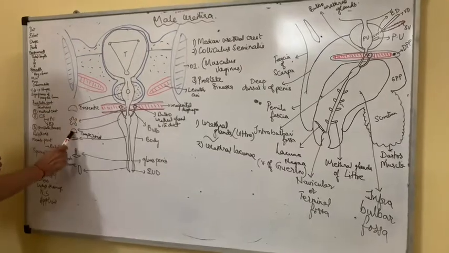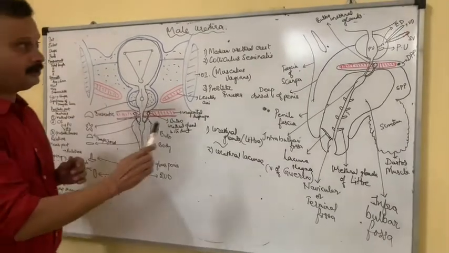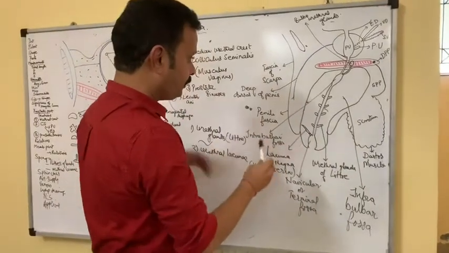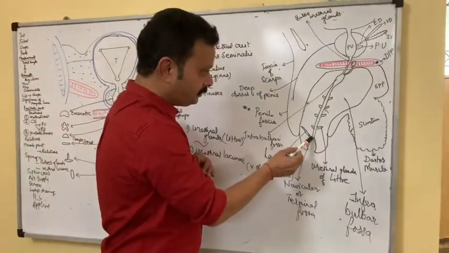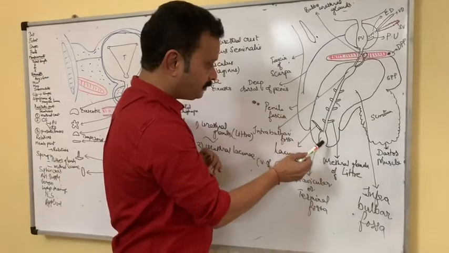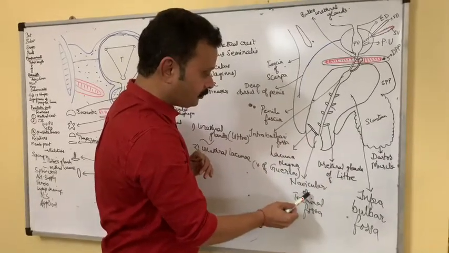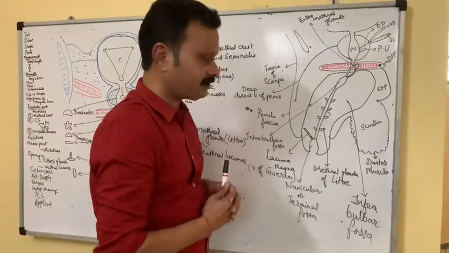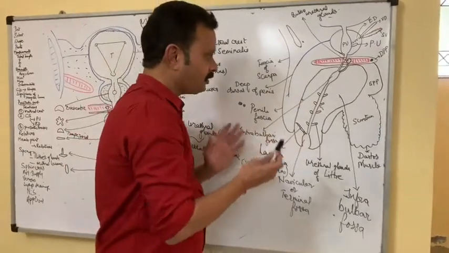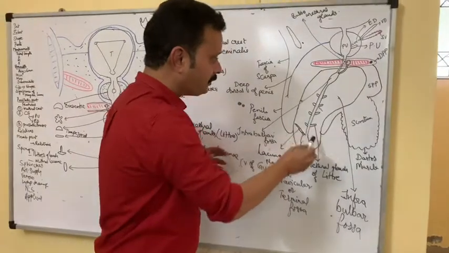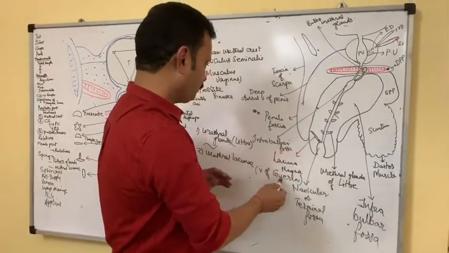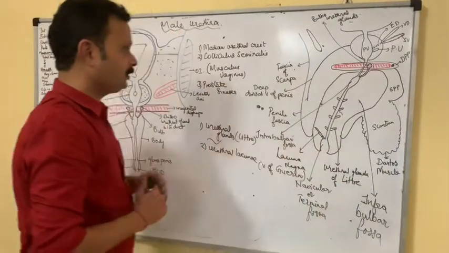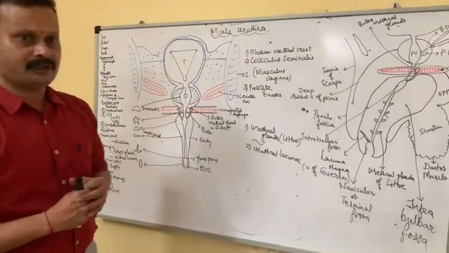The second dilatation is at the end, called the navicular fossa or terminal fossa, which is around 1.5 centimeters and does not receive any glands or urethral lacunae in this particular region. This is all about the spongy urethra.